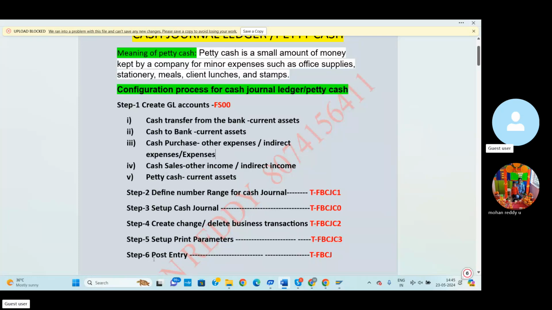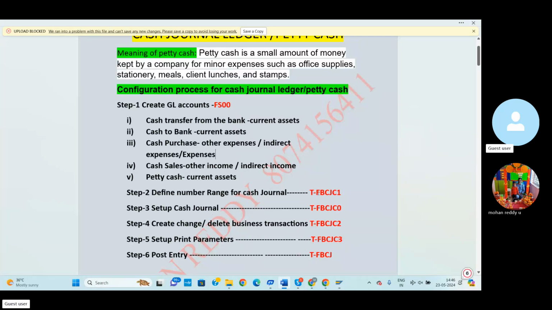It comes finally, after completion of each and every configuration; only then can we post the petty cash entry. So the final sixth step is post entry. For this purpose we complete each and every configuration step by step properly, and only then can we post this entry. So the first step, GL creation, is completed. Now we'll go for the second step: define number range for the cash journal. For this cash journal we can create the number range.